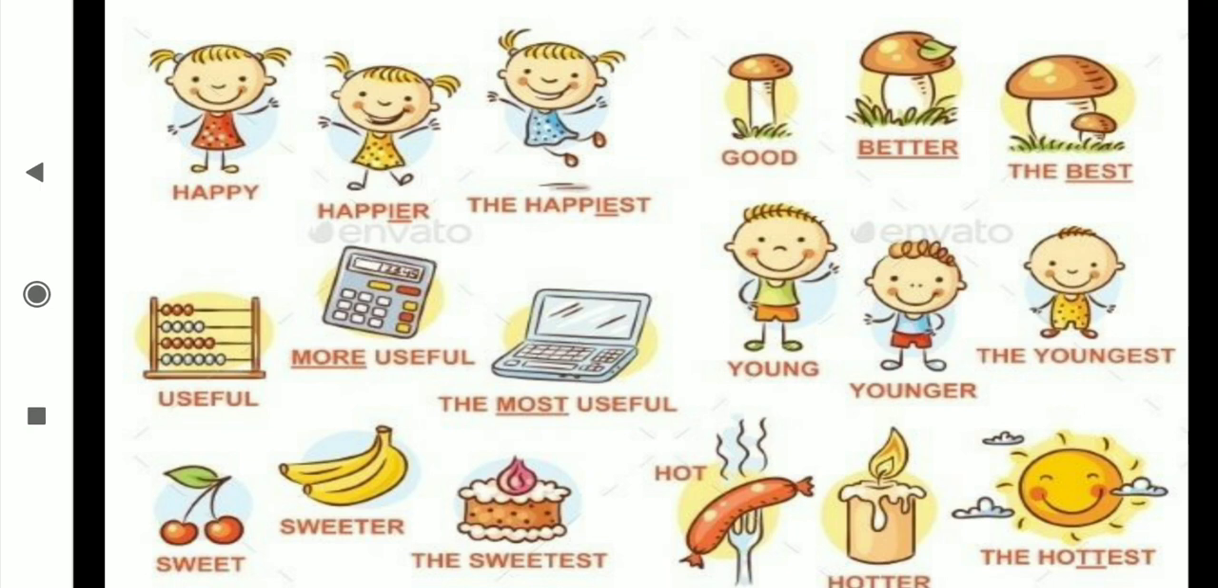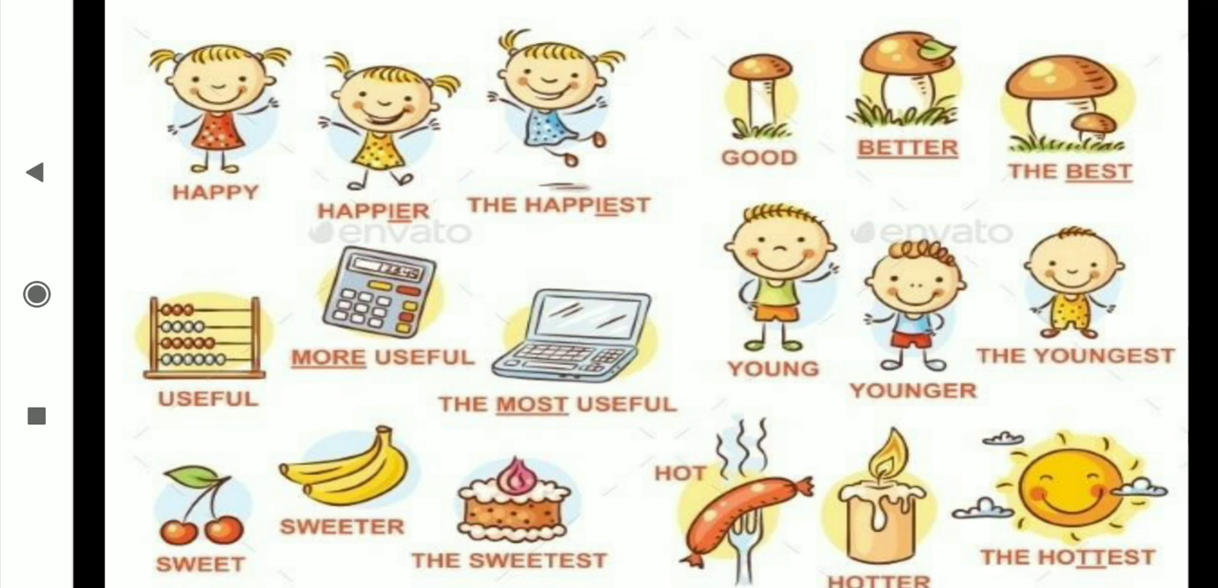Now here you can observe that in happy, the last y we have converted into i: happier. And in the superlative degree what do we take compulsorily? The happiest. In the comparative we take "than", in the superlative we take "the". Now: happy, happier, the happiest. Useful, more useful, the most useful. Sweet, sweeter, the sweetest. Good, better, the best. Young, younger, the youngest. Hot, hotter, the hottest. Then happy, useful, sweet, good, young, hot: these are the positive.